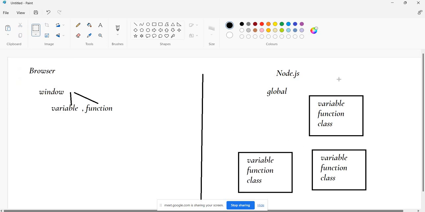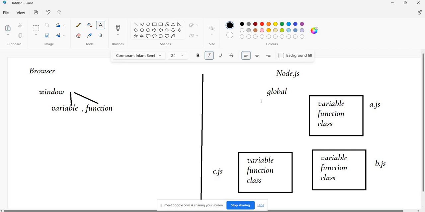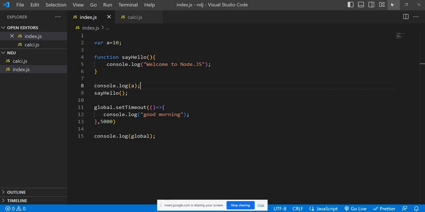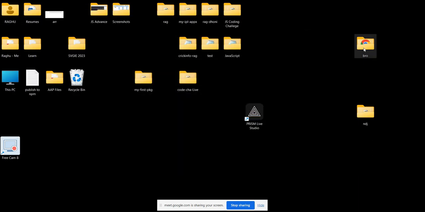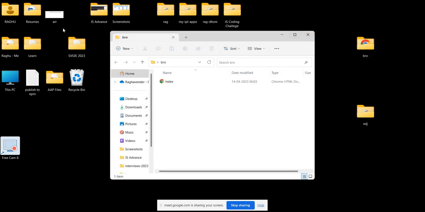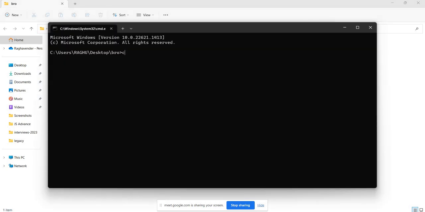Suppose you have a.js, that is one module, and here you have b.js, that is another module, and here we have c.js, that is another module, and that is not part of global. But here, in the browser, let's see. I will show you this so that you will understand clearly. Let me open this one again. We can create three JavaScript files, and let's see how the scope is working.